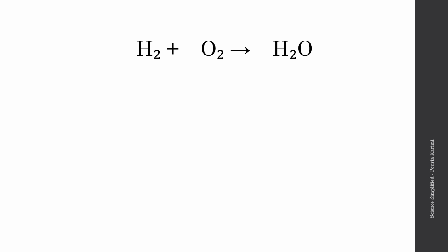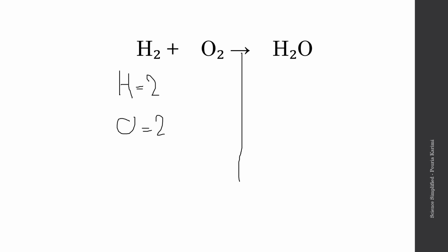The way to make it easier for yourself is to just draw a vertical line right under the arrow. So how many hydrogens do we have? We have 2 hydrogens. How many oxygens do we have? We have 2 oxygens. So that was the reactant side. Now we go to our product side and follow the order that we had on the reactant side.